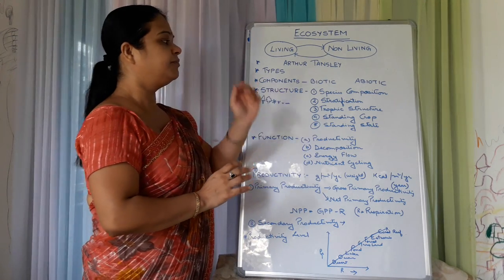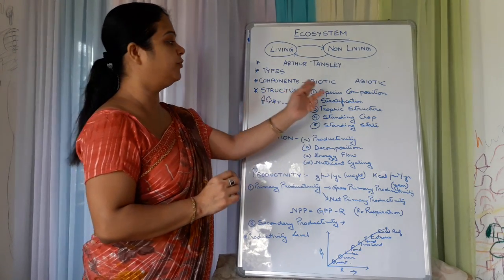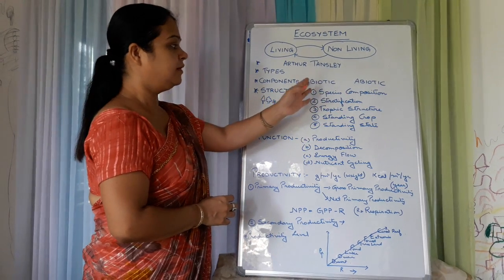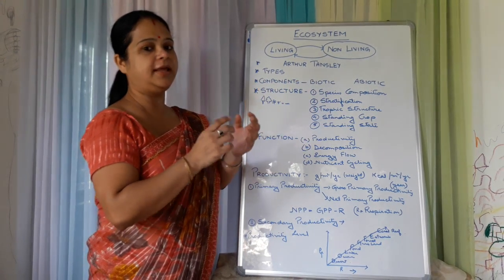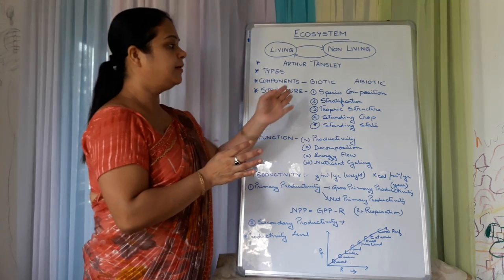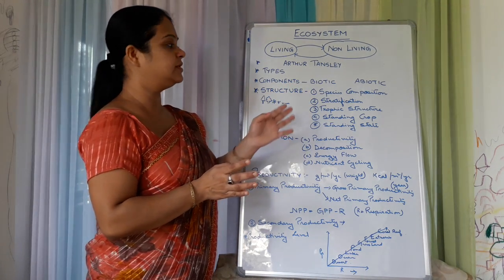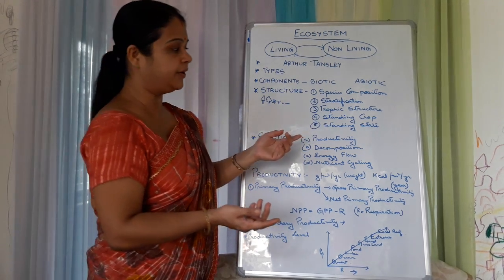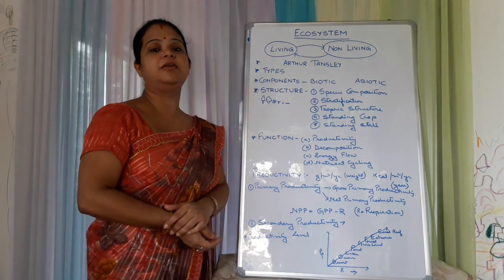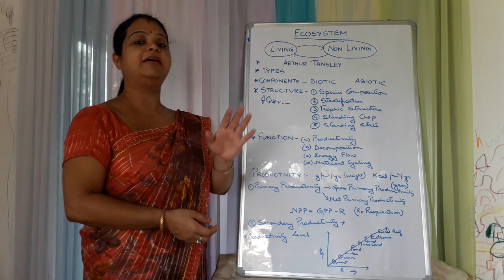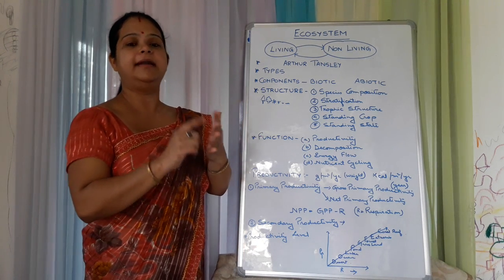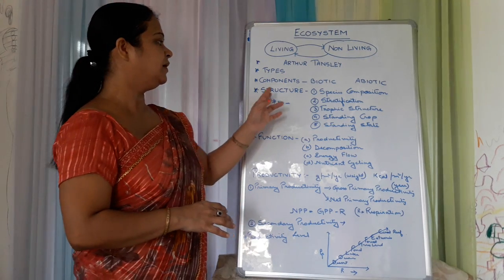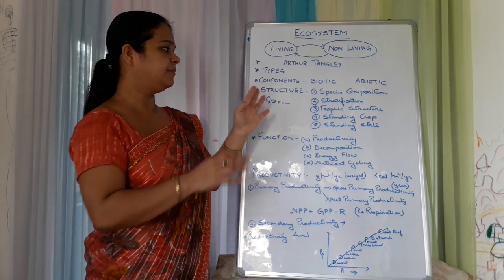Now components of ecosystem: there are two types of components, biotic and abiotic, that means living and non-living components. Biotic components include the producers, decomposers, consumers. Producers means the green plants, consumers means those which feed on the green plants, and decomposers are the microorganisms. Abiotic factors include those which do not have life, that is water, air, light, soil, topography, pH, etc. Now, structure of ecosystem.